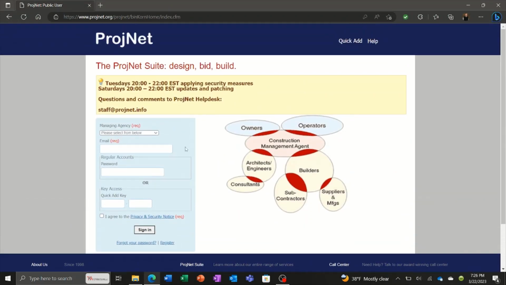So if you are new to ProjNet, the first thing you'll have to do is start your registration.